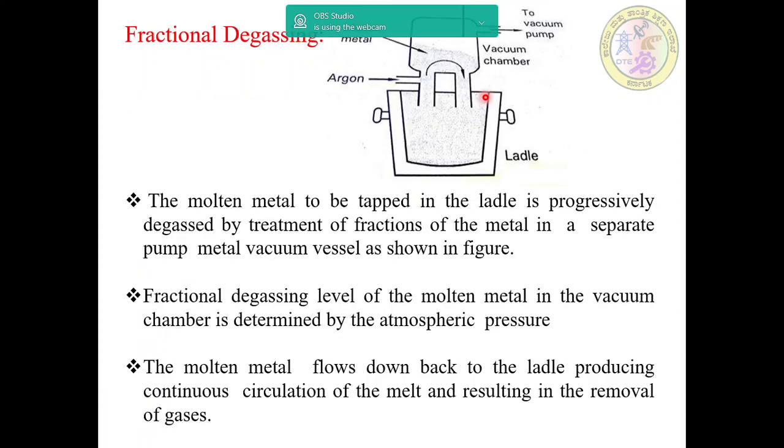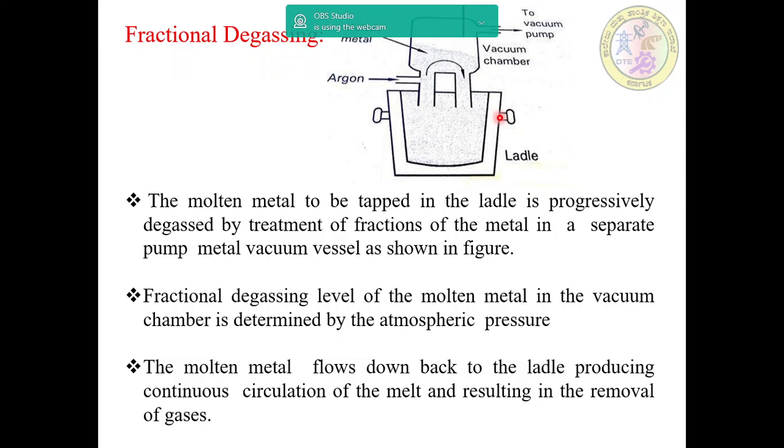And then fractional degassing. Here the fractional degassing technique is a simple technique. This is a sketch showing the fractional degassing.